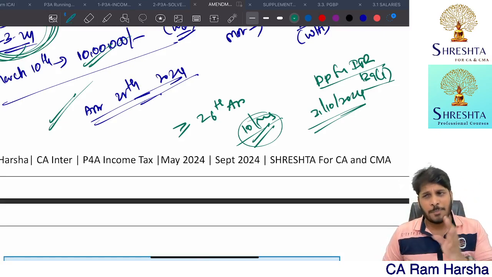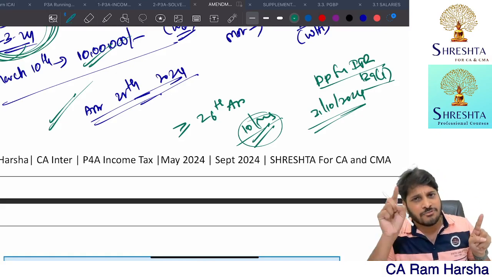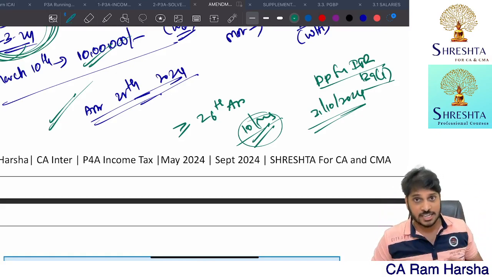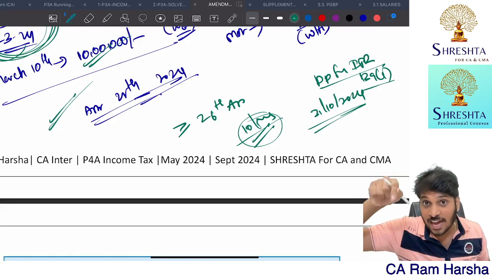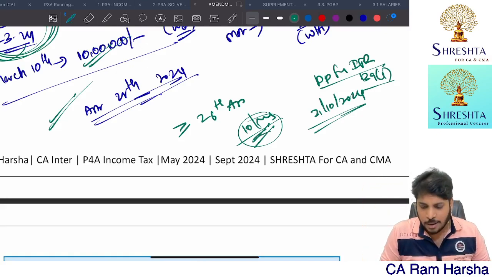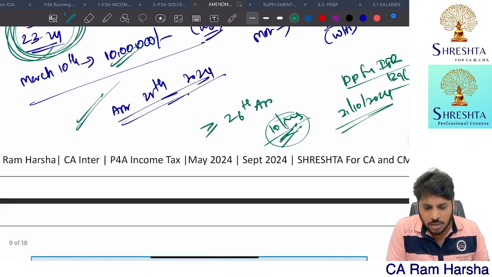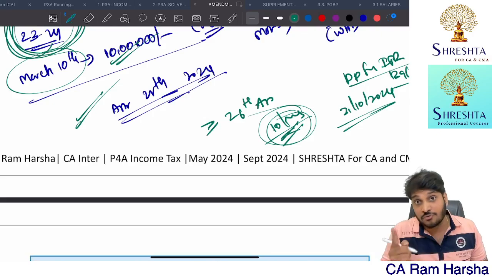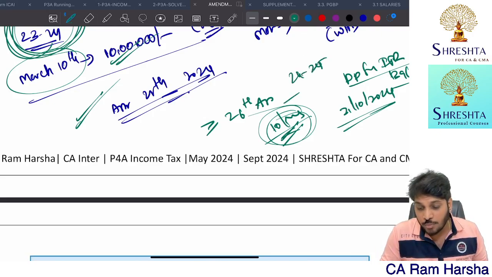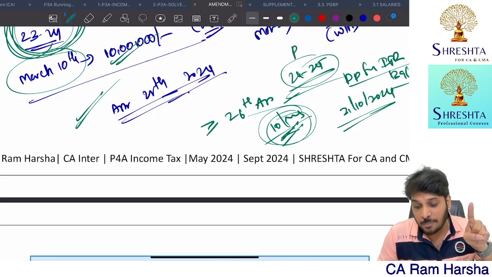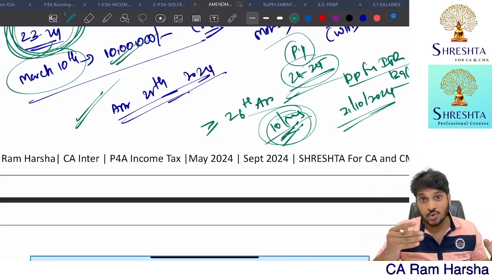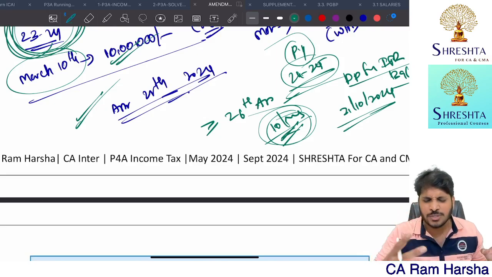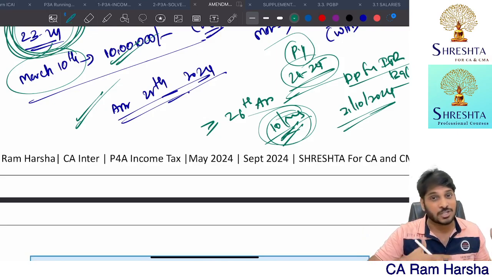Getting it? If you pay within 45 days, for whatever year you spent the money, for that year you will get deduction. If you pay after 45 days, you will get the deduction for the year in which it is paid. For example, I paid on 10th May. March 10th is the transaction, and 10th May is after 45 days, which means you will get it as a deduction in the 24-25 previous year. Generally, the remaining 43B items are payments to Indian assets, payments for using railway assets, interest on bank loan, leave encashment, bonus or commission, taxes.